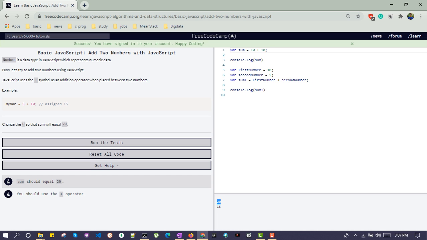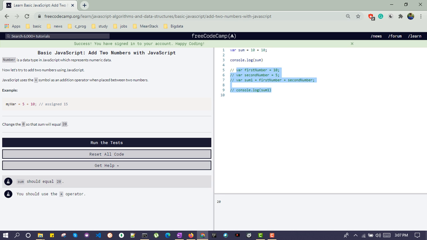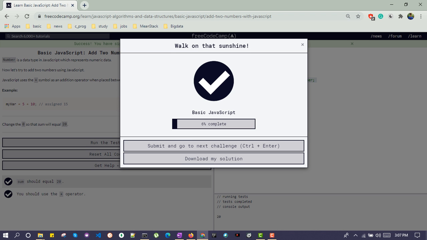Let's comment out our own line of code and just stick with the challenge. Execute this one. And we pass this challenge. Let's move to the next challenge.